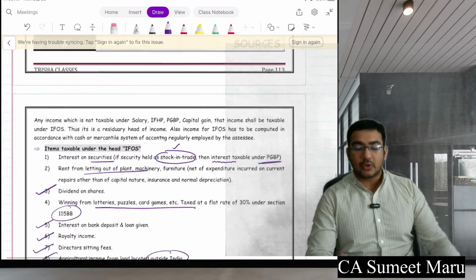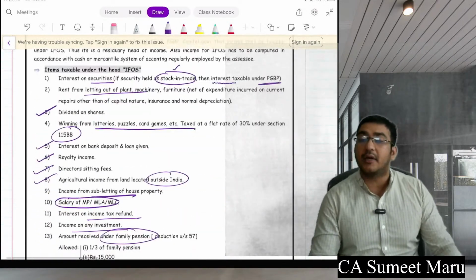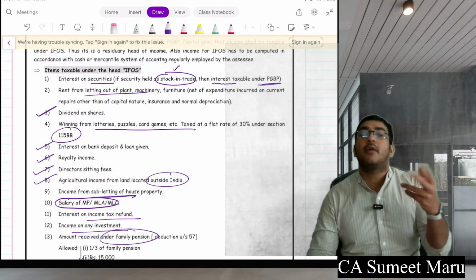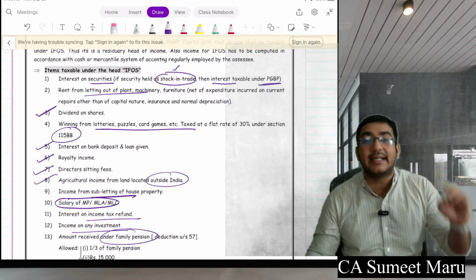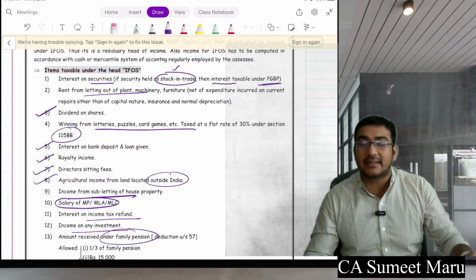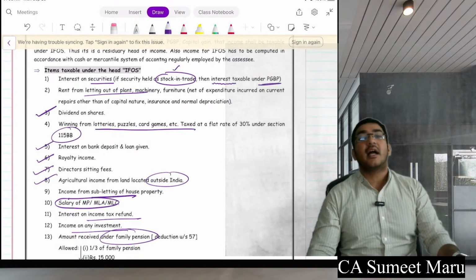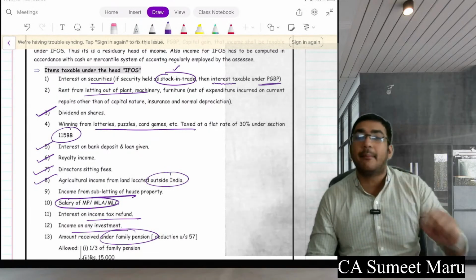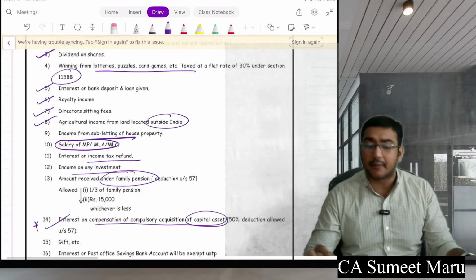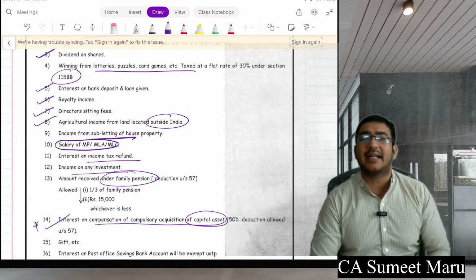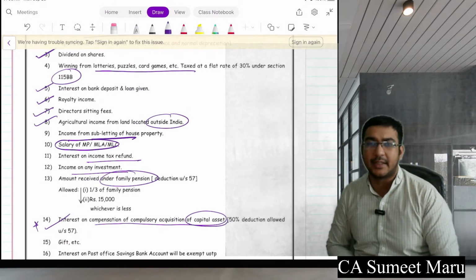So in income from other sources, we will tax all the remaining income, including rent from plant and machinery, subletting of property, interest on your investments if that is not your stock in trade, and dividends. Thereafter, salary of MPs and MLAs will be taxable here. Further, post office savings account interest will be taxable here. All these things are going to be taxable here.